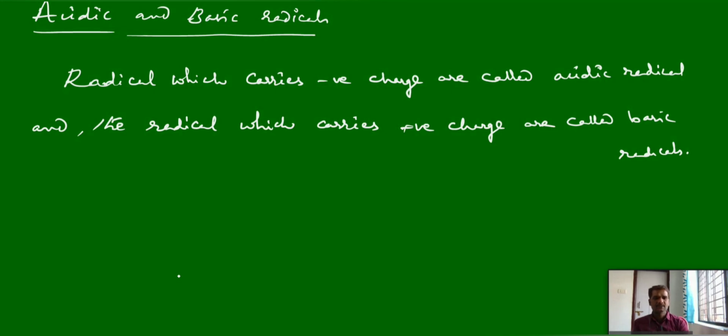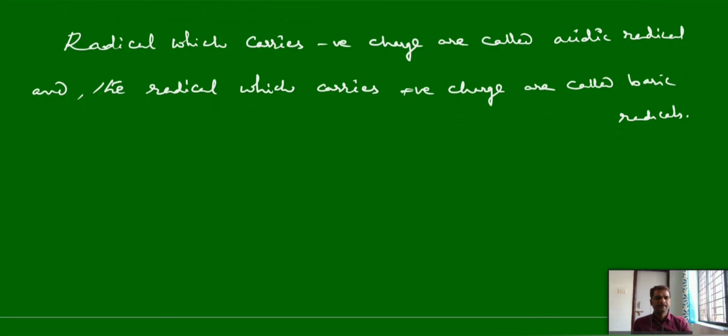Based on the list of radicals we can form the corresponding salt. If I take Cl minus, the acidic radical, and Fe 3 plus, a tripositive basic radical, and the two radicals combine together, they form one salt, FeCl3. So if you remember at least the list of acidic and basic radicals, we can easily identify what type of salts we will get. Isn't it? Let us take a list of acidic radicals and a list of basic radicals.